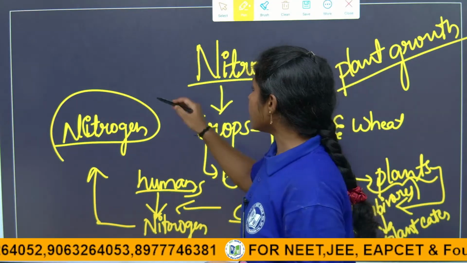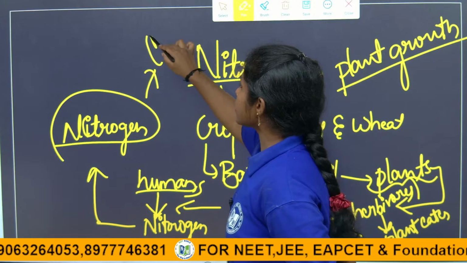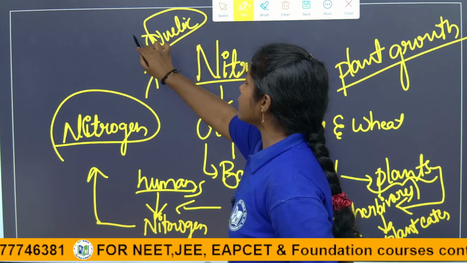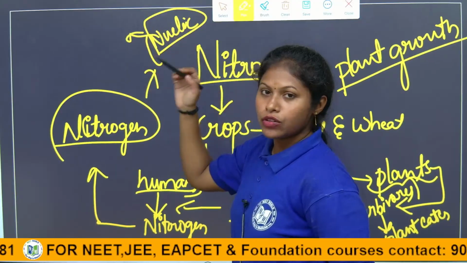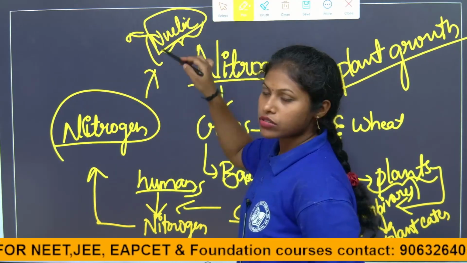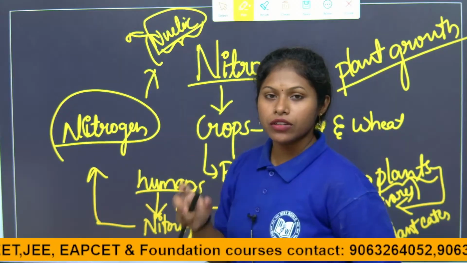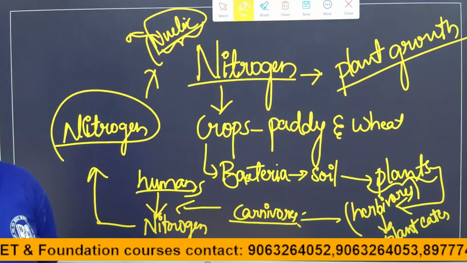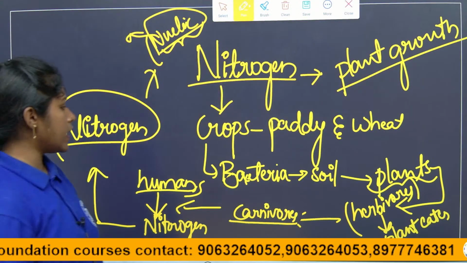It helps in synthesis. What is synthesis? Synthesis is nothing but production. There will be utilization of nucleic acids, and the main content of nucleic acids is nitrogen. So nitrogen is utilized by human beings, plants, and the soil.